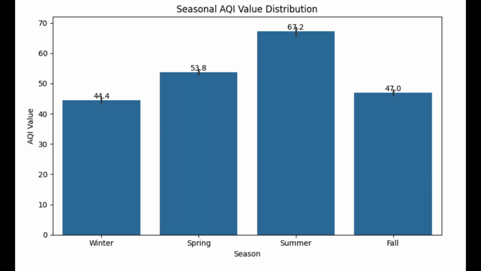EDA2 shows that air quality clearly changes by season, and remember that AQI is air quality index, and a higher AQI number means worse air quality. Here we can see summer is the worst, winter is the cleanest, and spring and fall are in between, so this shows that air quality changes in a seasonal pattern.